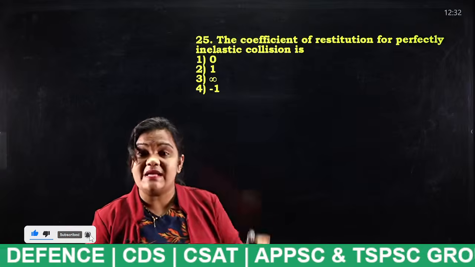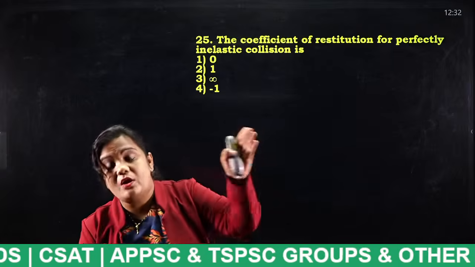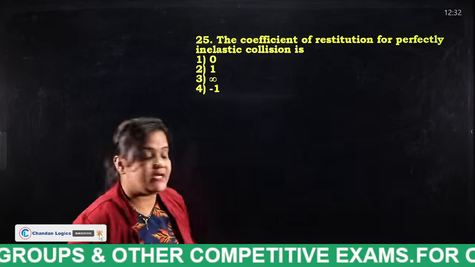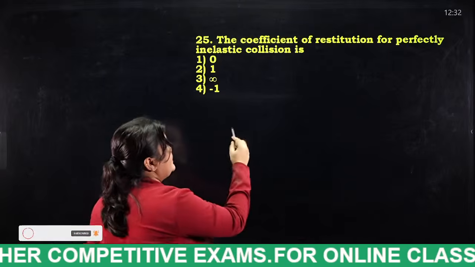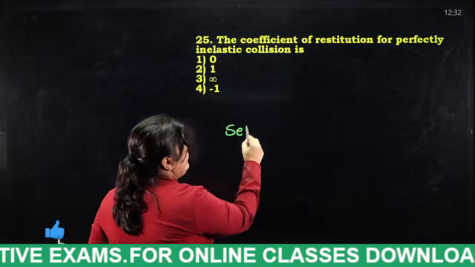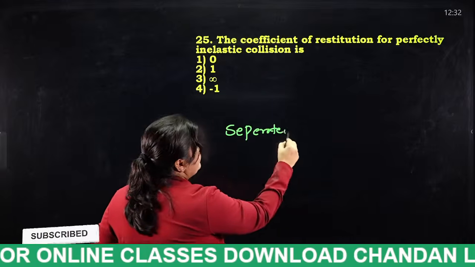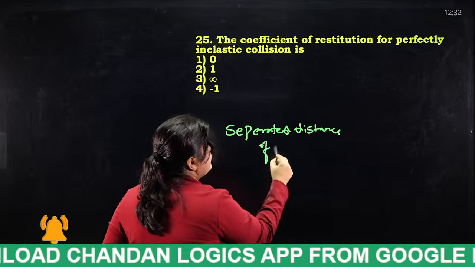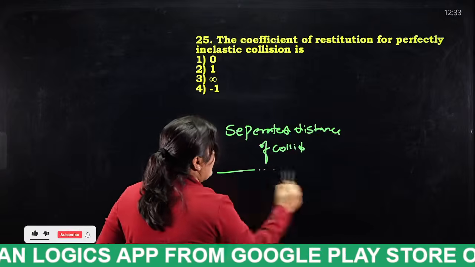It is defined as the ratio of the separation distance after collision to the approach distance. That is, the separated distance of collided bodies by the approach distance.